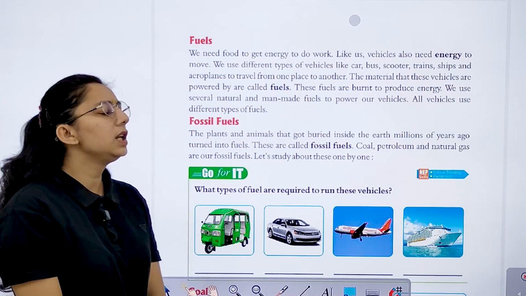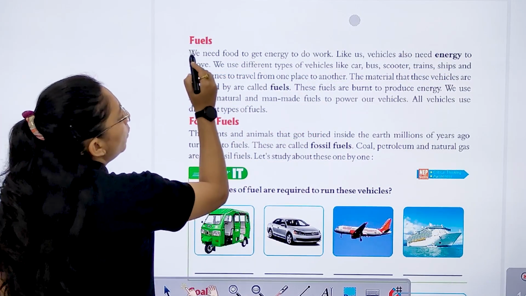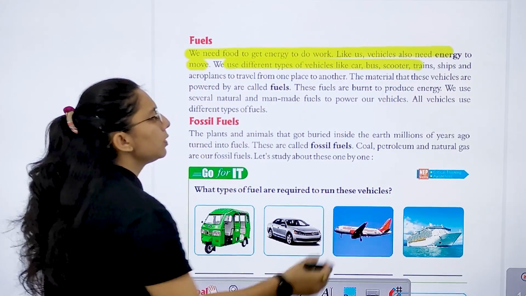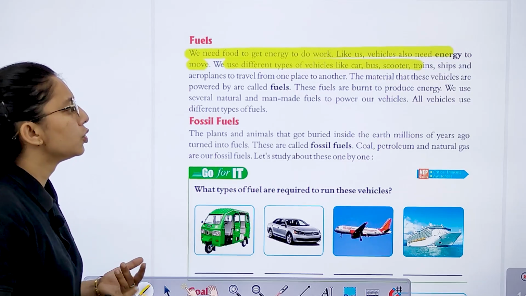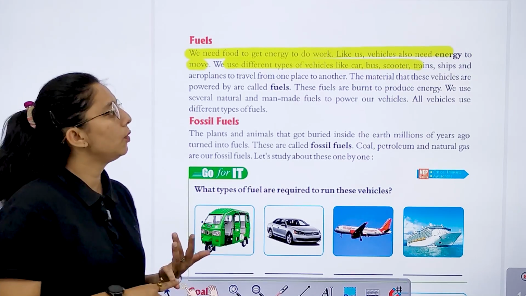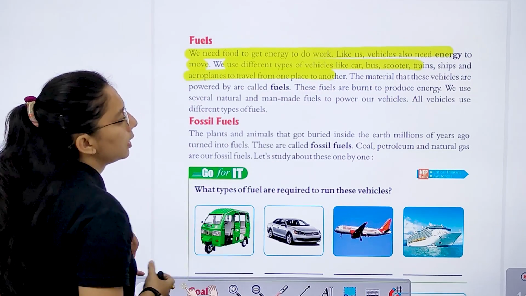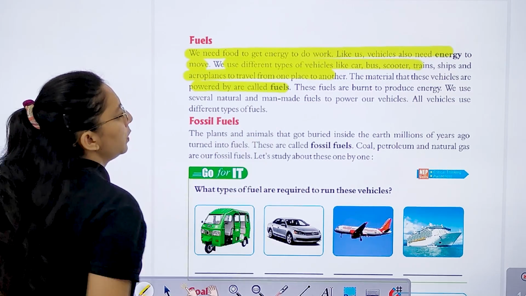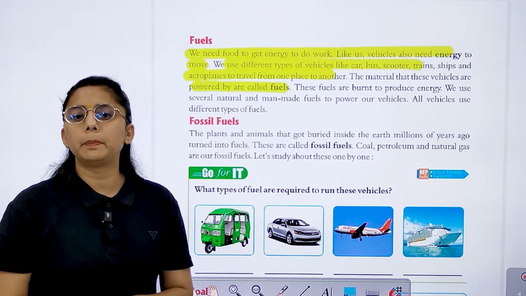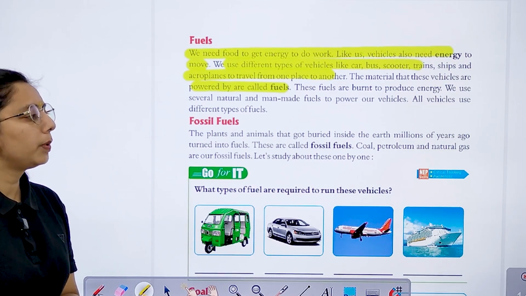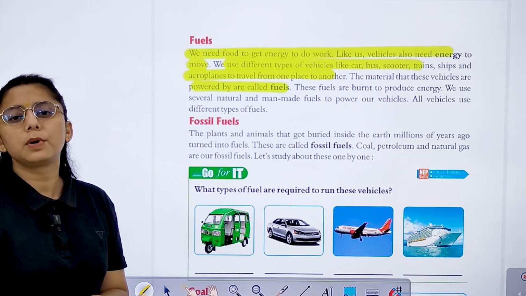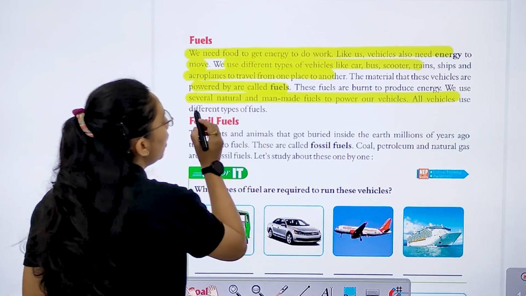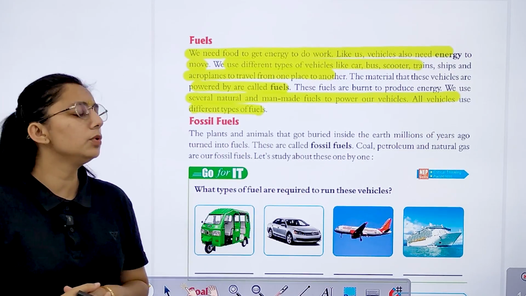Now we have fuels. We need food to get energy to do work. Like us, vehicles also need energy to move. We use different types of vehicles like car, bus, scooter, train, ships, aeroplanes to travel from one place to another. The material that a vehicle is powered by, we call this fuel. These fuels are burnt to produce energy. We use several natural and man-made fuels to power our vehicles.